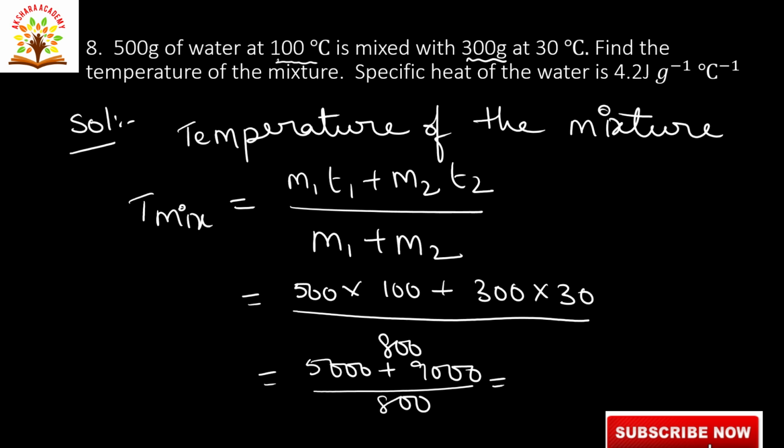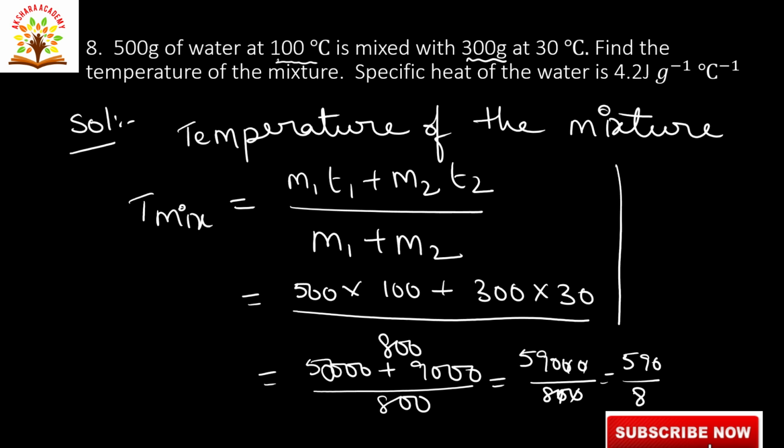That is equal to 59,000 by 800. See here, 500 into 100, 50,000. 50,000 plus 9,000, 59,000 by 800. The zeros cancel and 590 by 8.